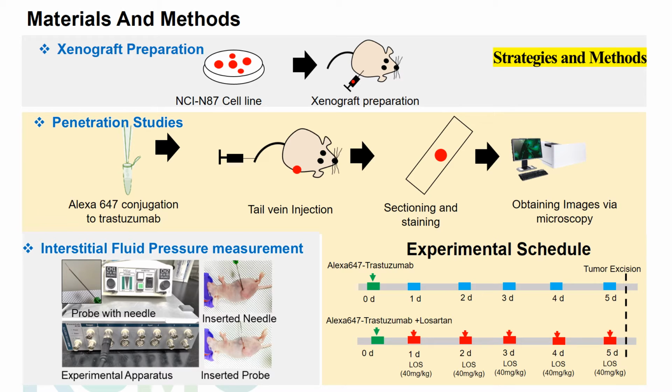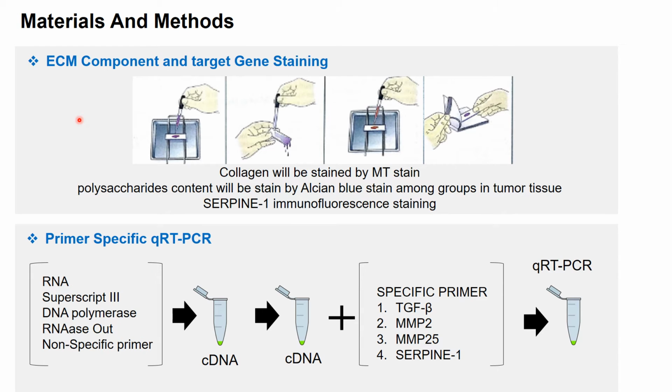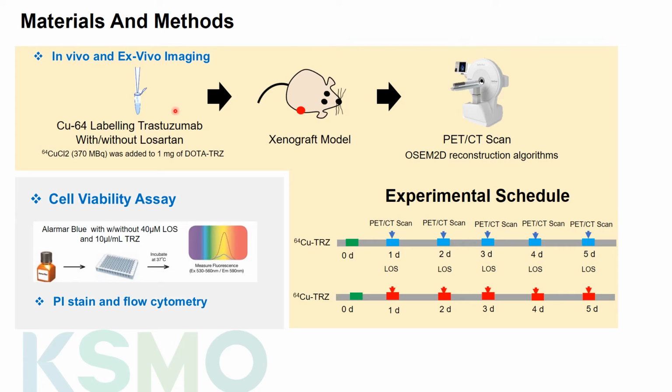to record the reading. For collagen content, we used Masson's trichrome stain, and the polysaccharide content of the ECM was stained by Alcian blue stain. Further, we used immunofluorescence and primer-specific qRT-PCR. We further carried out radioimmunotherapy comprising copper-64 trastuzumab with or without losartan to acquire PET-CT scan imaging consecutively for 5 days. The PET scanner uses the copper-64 emitted positrons for imaging. The generated PET data was reconstructed with the OSEM 2D reconstruction algorithm.